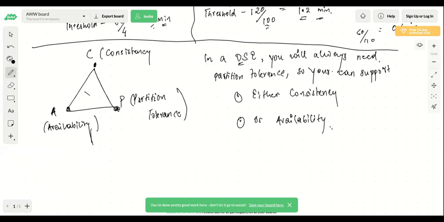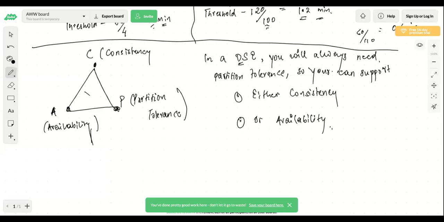Partition tolerance is nothing but it says that whenever there are multiple servers, in a distributed system network environment, there should be partition tolerance. Think about the term. It says partition tolerance. These are the partitions, the different systems which are connected with each other. So your system should be able to tolerate those partitions. I mean, if there is a network breakage, your system should be able to tolerate it.